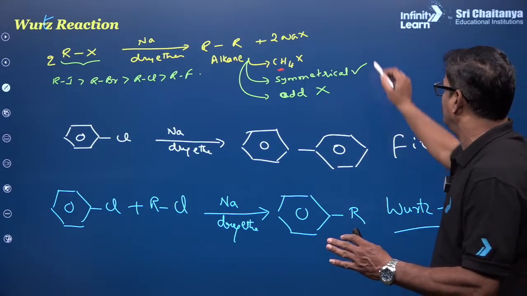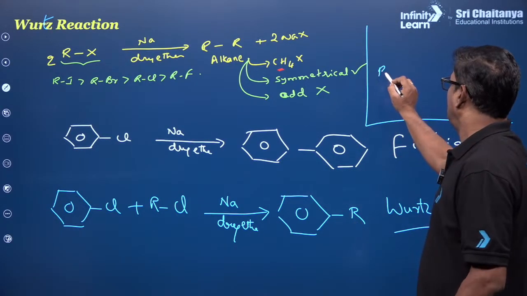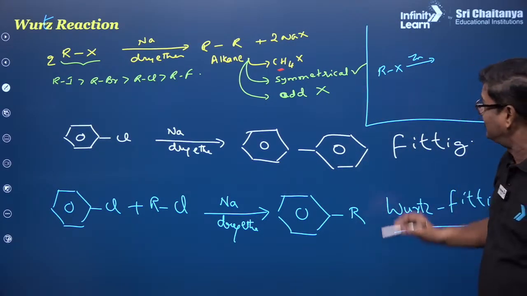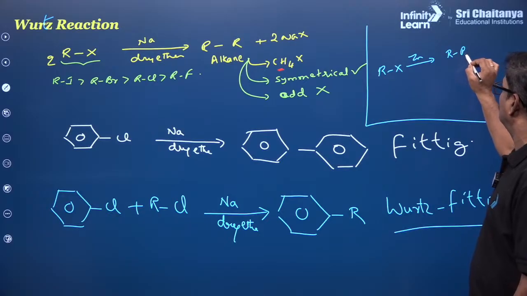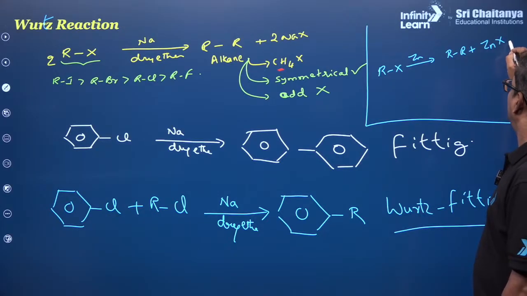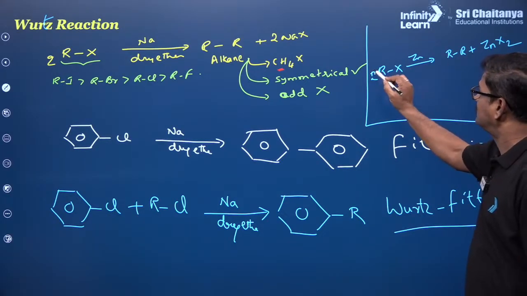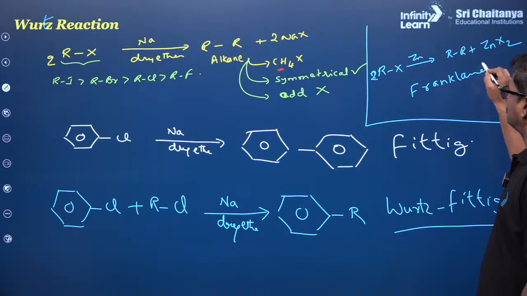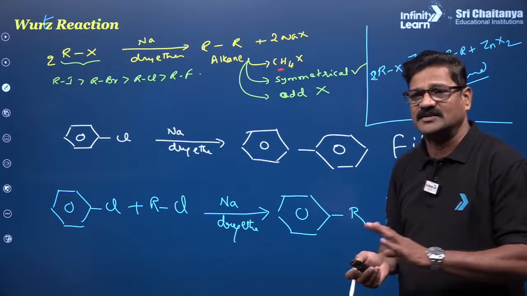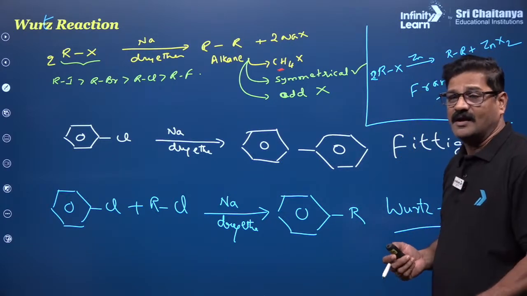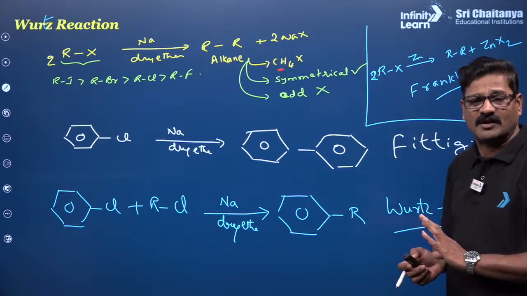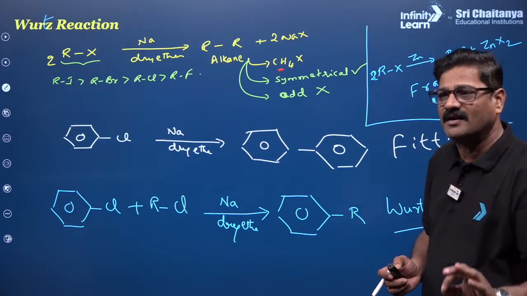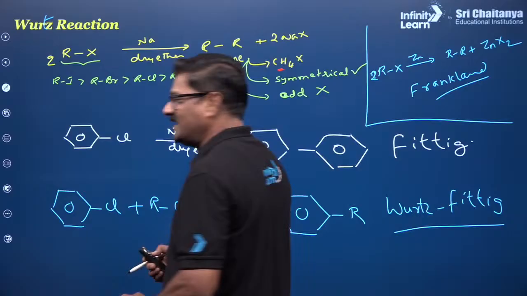Instead of sodium, if alkyl halide is treated with zinc in dry ether, you are going to get this and ZnX2. This reaction is known as Frankland reaction. So Wurtz reaction and Frankland reaction, know them in the same way: if you use sodium metal, it is called Wurtz reaction. If you use zinc metal, that is called Frankland reaction.